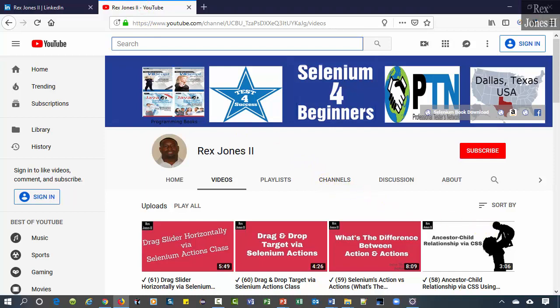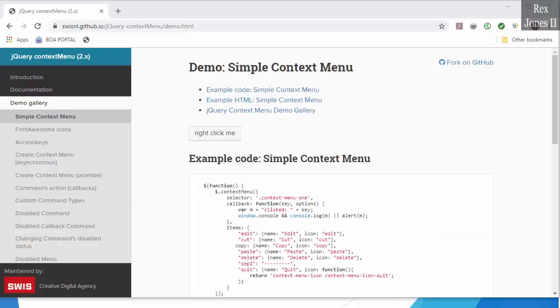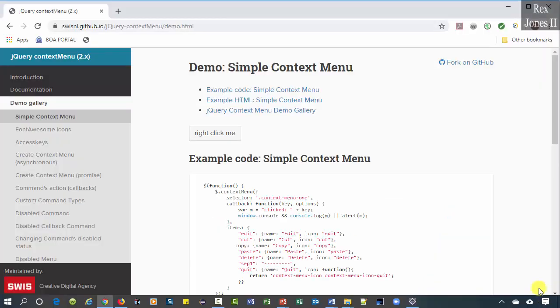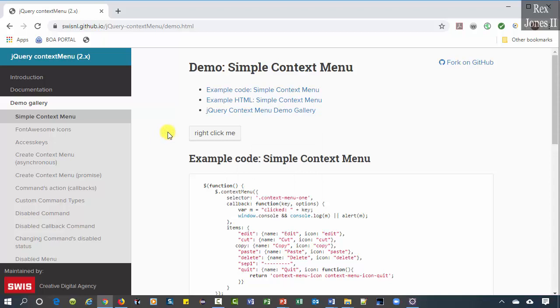In this video, we are going to automate clicking the right mouse button using Selenium's Actions class. It's the same test script as the previous video, left mouse click. We click the button and get the list of items. However, left click and right click use different methods.